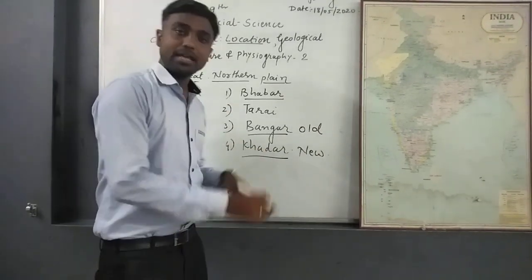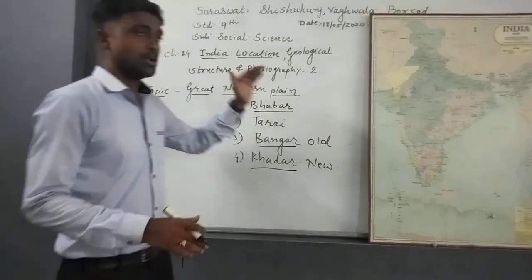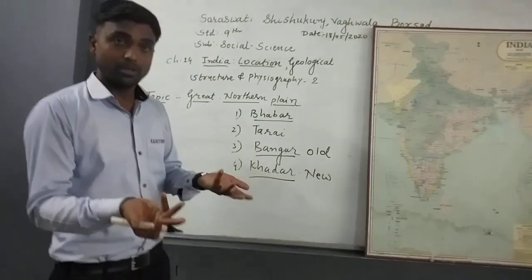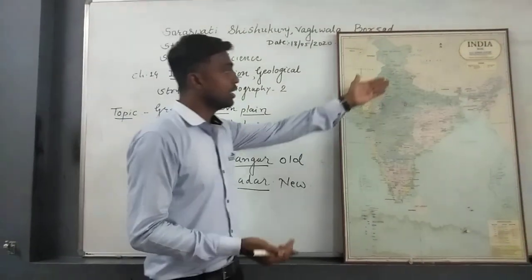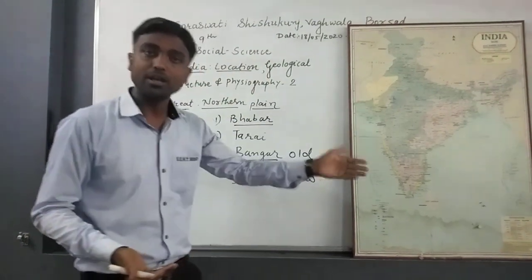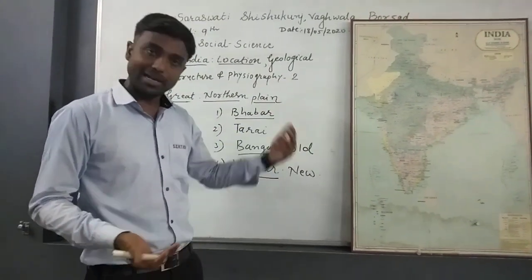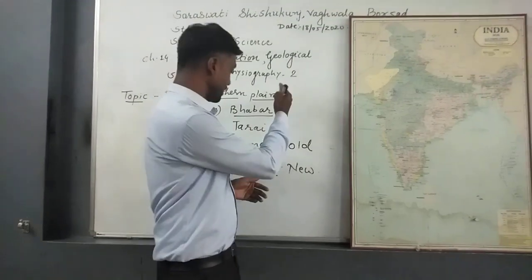So this is the entire information about the Great Northern Plain, how the plain is formed due to alluvium or sediments of the rivers flowing from the Himalayas, like Ganga, Satluj, Brahmaputra, Yamuna, etc. And this is divided into four parts.